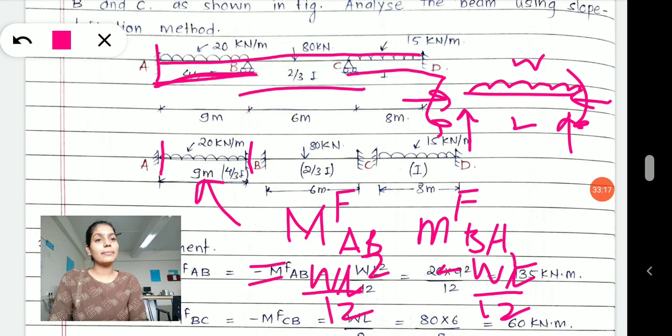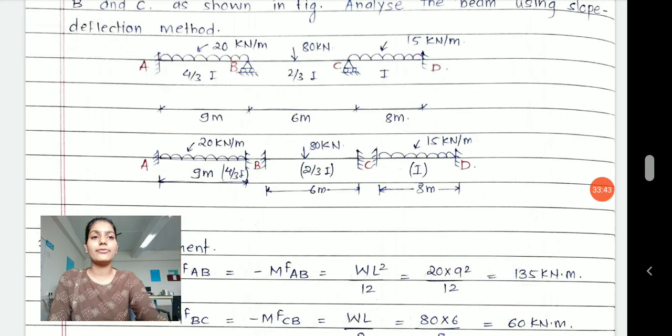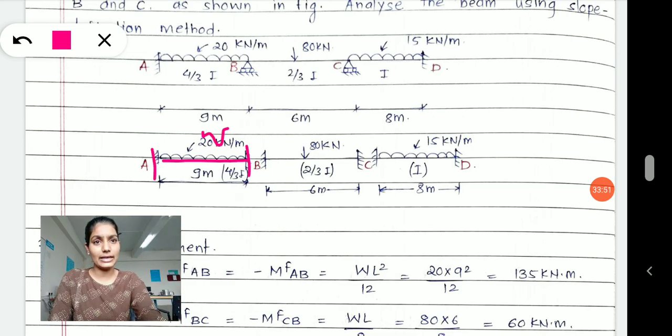Now you will say, ma'am, we have only 3 equilibrium equations. Definitely we have 3 equilibrium equations, and fixed end beams become indeterminate beams. You can choose to go with unit number 1, where we have understood how to analyze such fixed end beams and find moment at A and moment at B. You will find a standard formula for a uniformly distributed load of W kilonewton when such a beam is fixed at the ends with span L.